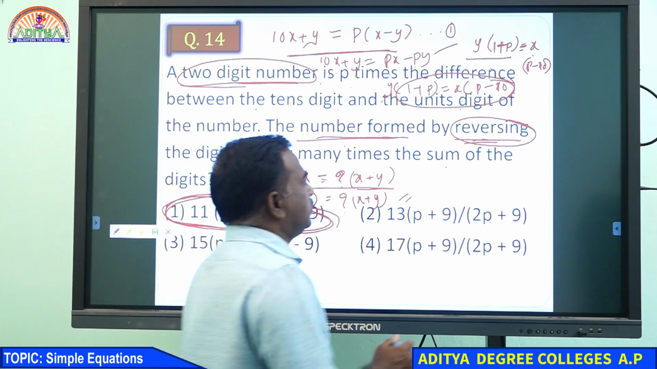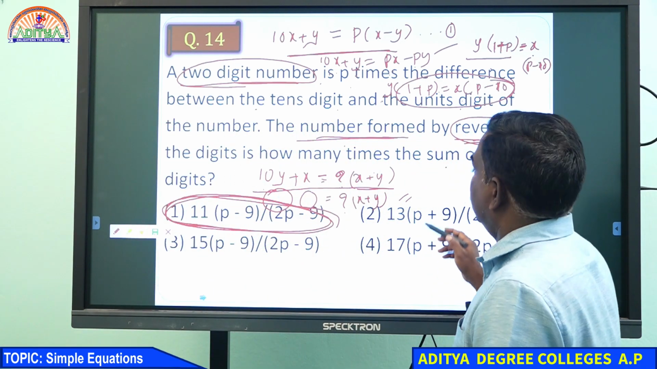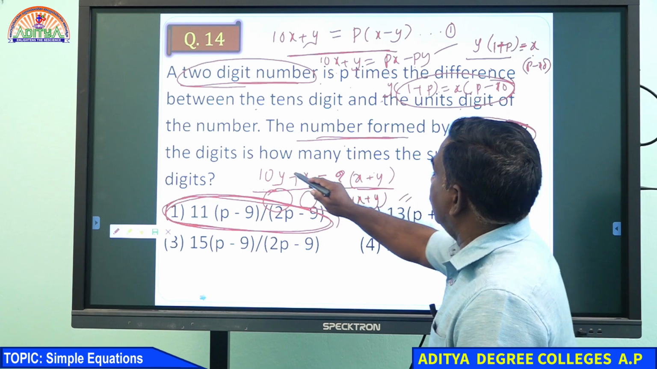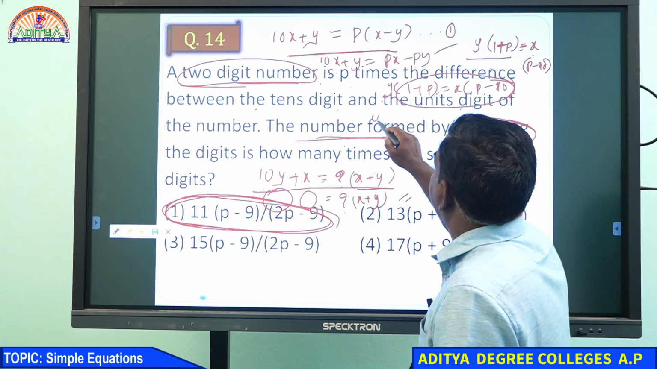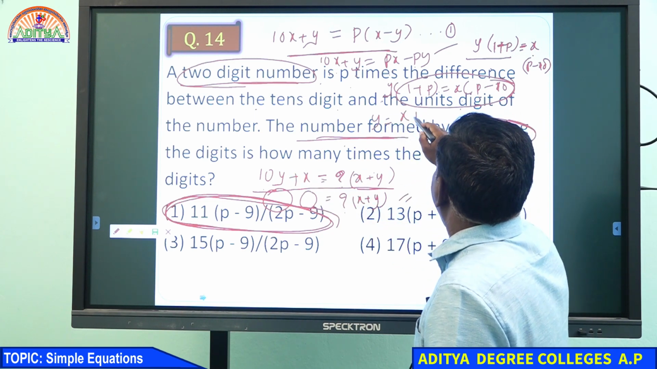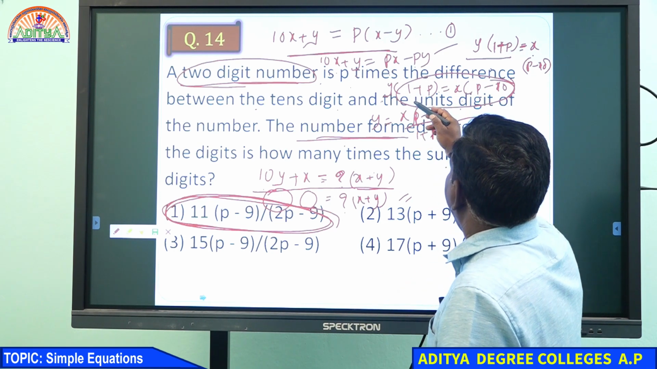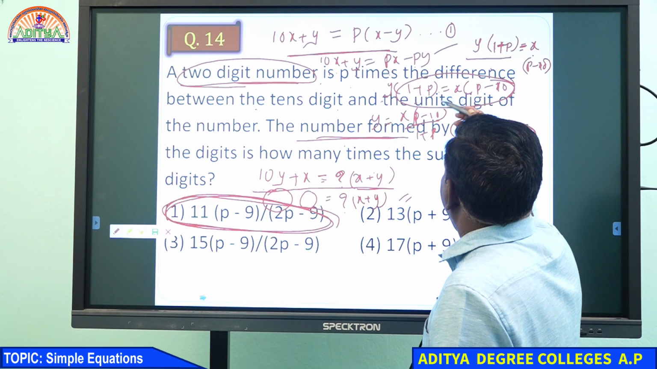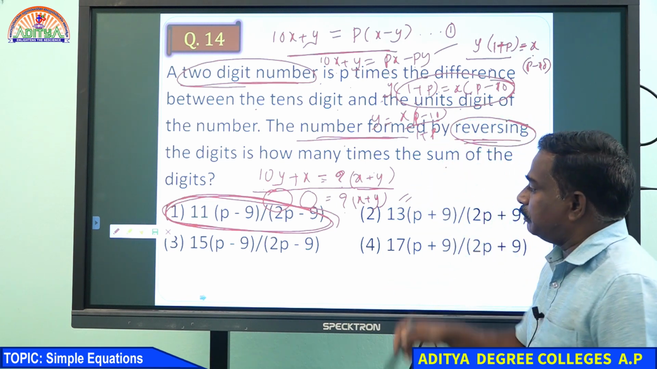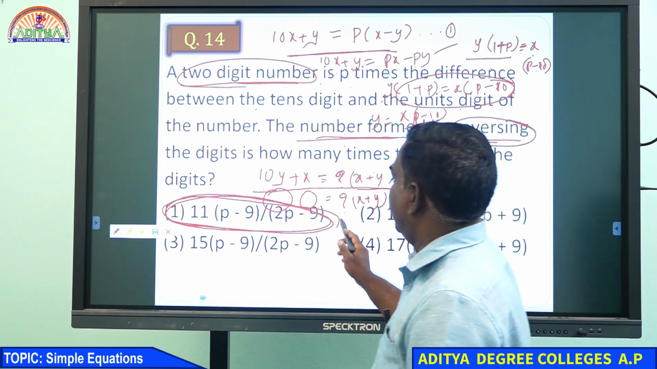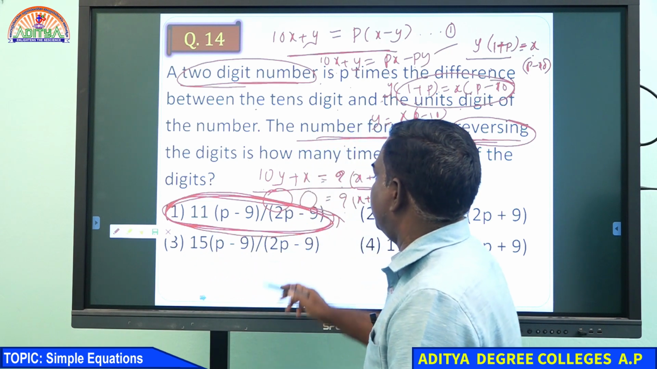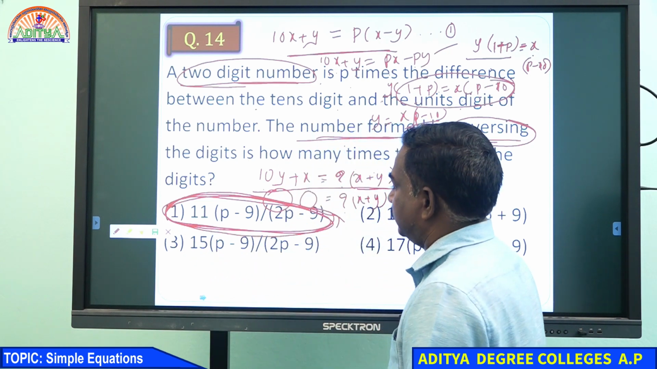Solve and clear it. In the place of y, we can replace y with x into p minus 10 by 1 plus p. By substituting those two, you will get the equation 11 times p minus 9 by 2p minus 9.